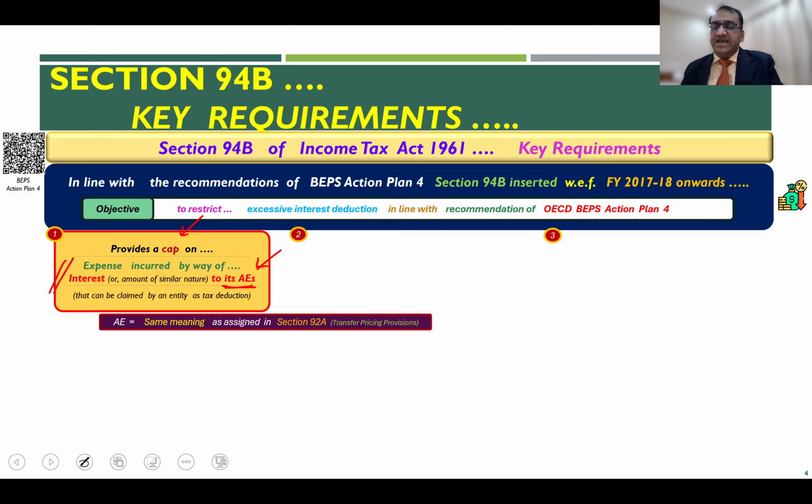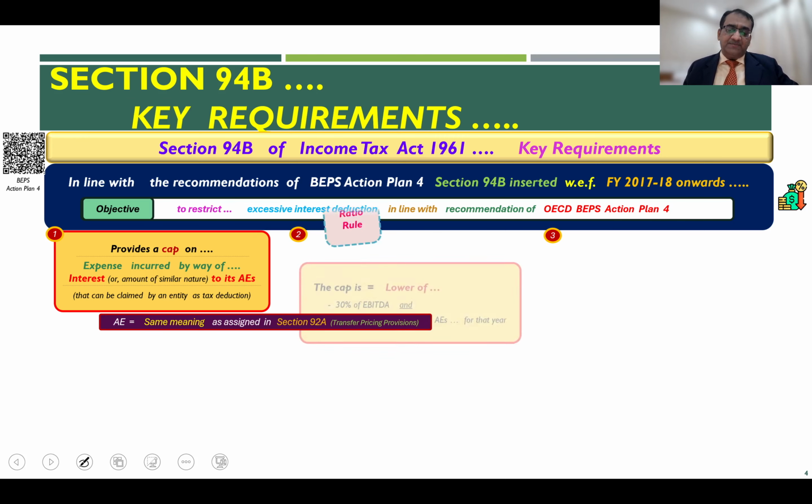The meaning of associated enterprise is the same as that assigned in Section 92A in the context of transfer pricing under the Indian Income Tax Act. So AE as defined and contemplated under Section 92A of the Income Tax Act 1961 is the meaning you have to assign to AE for the purpose of Section 94B as well.